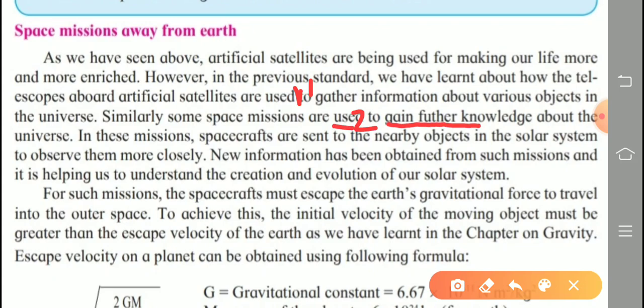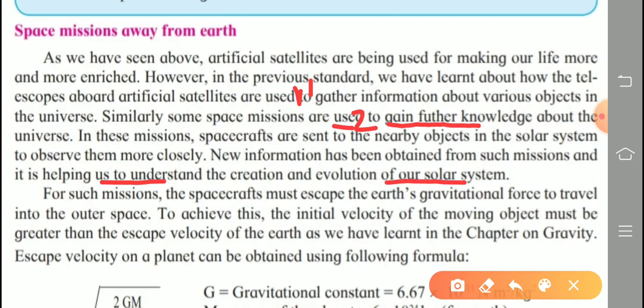In these missions, spacecrafts are sent to nearby objects in the solar system to observe them more closely. New information has been obtained from such missions, and it is helping us to understand the creation and evolution of our solar system.